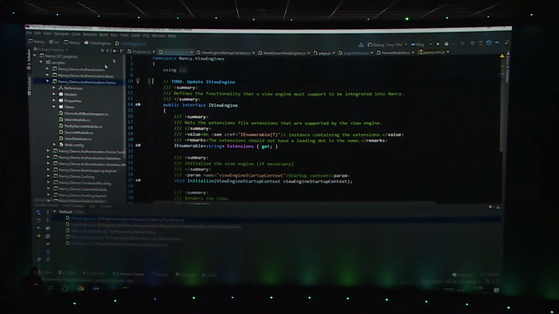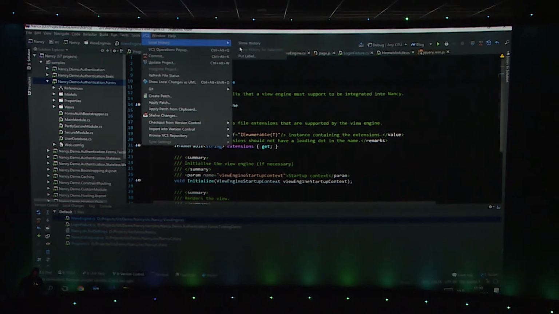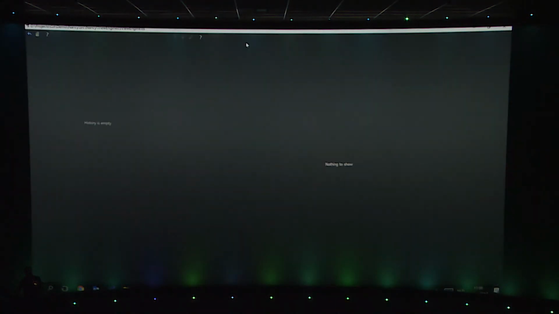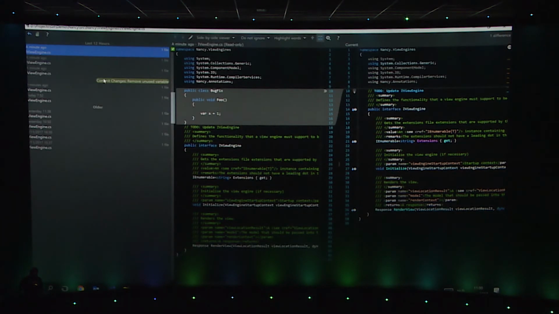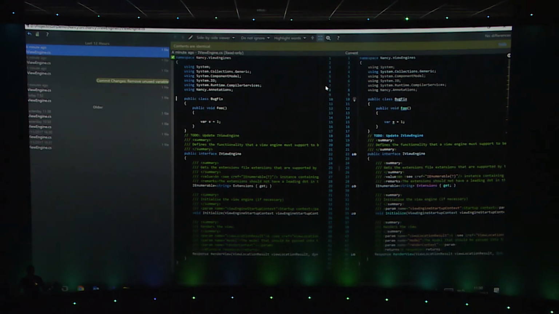Nice thing is, Rider has this concept called local history. It's not source control, but it's basically source control for your undo history, which would mean if I show history for a certain file or for a certain folder, I get all the different changes that were made there. So you can see I removed this piece of code. Well, I can restore it, and I'm good to go again. I can work on the train back home and complete what I started working on, even if I forgot to commit this thing. Nice thing is I get code completion in here as well.